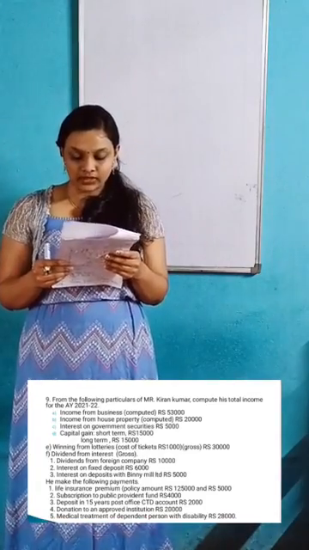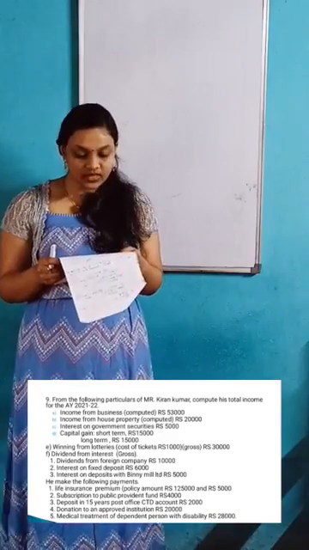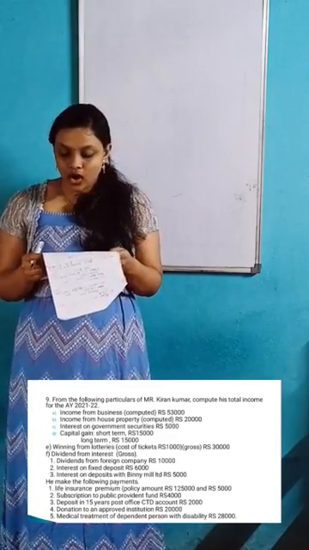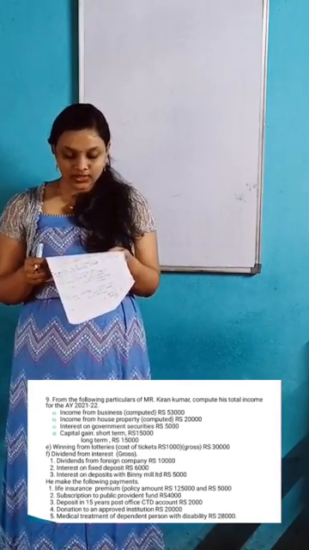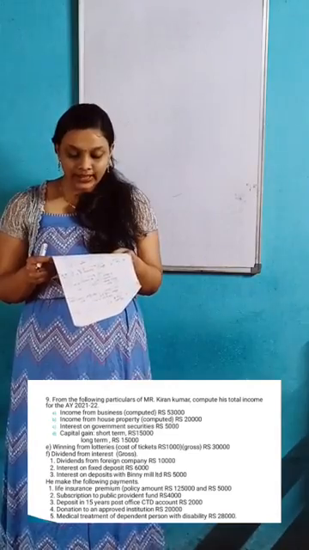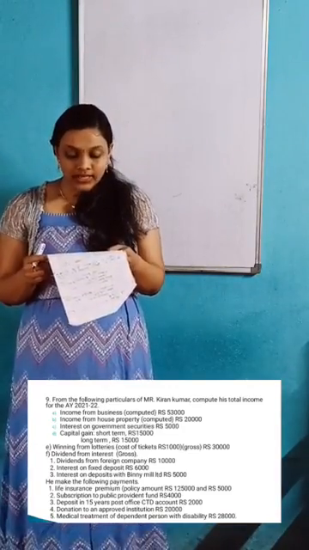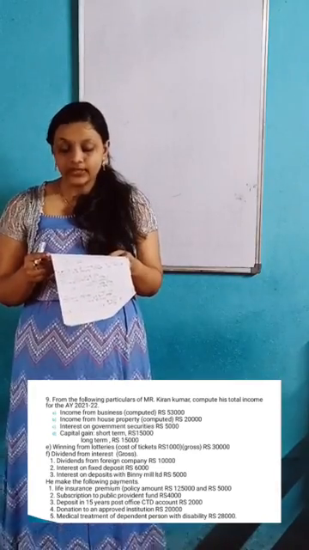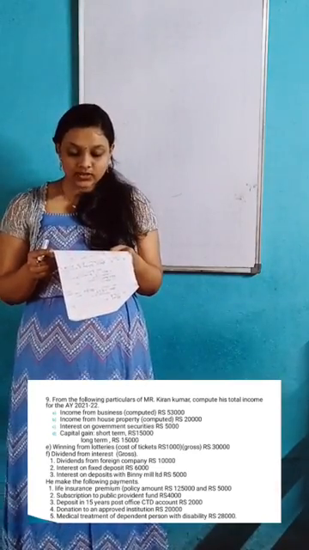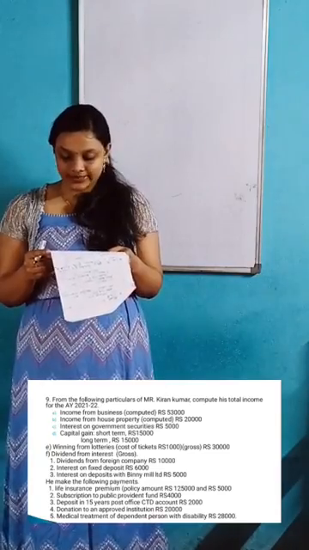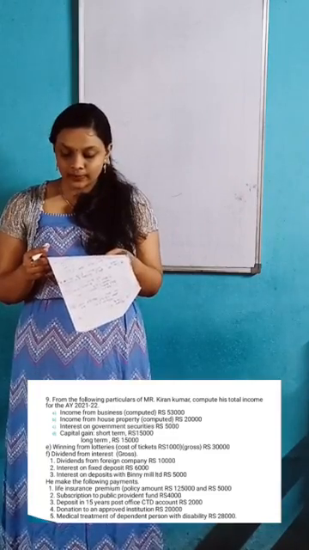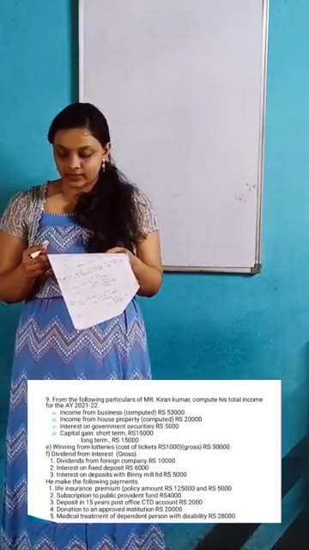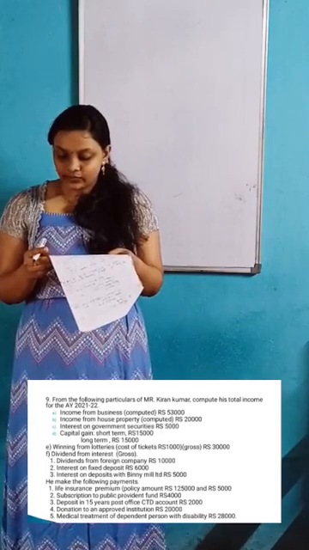Winnings from lotteries, cost of ticket 1,000, gross 30,000. Dividend from foreign company 10,000. Interest on fixed deposit 6,000. Interest on deposit with Binny Milk Limited 5,000.